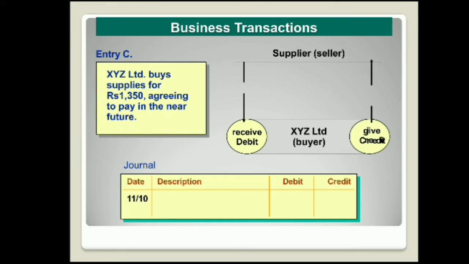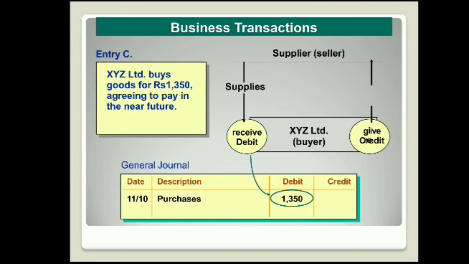Next, the third transaction is XYZ Limited buys supplies for rupees 1,350, agreeing to pay in the near future. Here the amount to the supplier is due by XYZ Limited, being the buyer, and the seller being the supplier. Who is receiving and who is giving? Let us have a look.